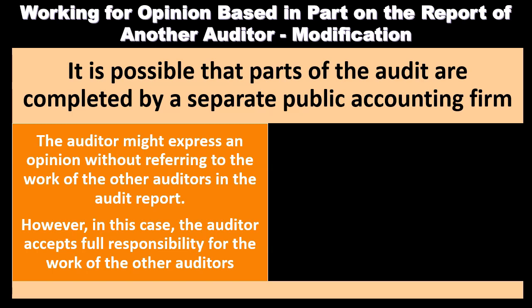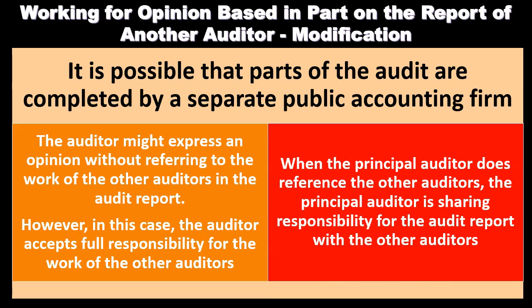The auditor might express an opinion without referring to the work of the other auditors in the audit report. So we have a kind of a choice here. We could say this was done by the audit of another firm. If we don't reference the other firm, in that case, the auditor accepts full responsibility for the work of the other auditor. So if we just basically say the other auditor is going to audit some component and we're not going to include them in our report, then we are accepting full responsibility. Now, typically, if another auditor was to conduct some significant component of the audit, we would typically mention that in the audit report. So that would be the other option, probably the more common option.